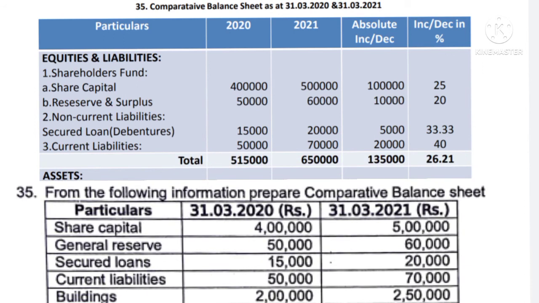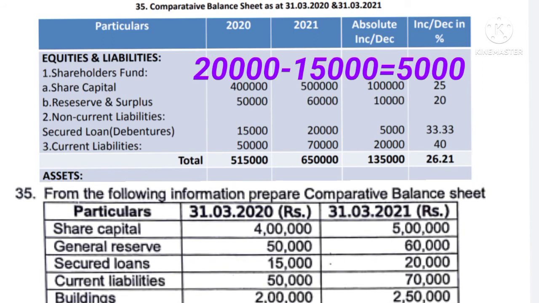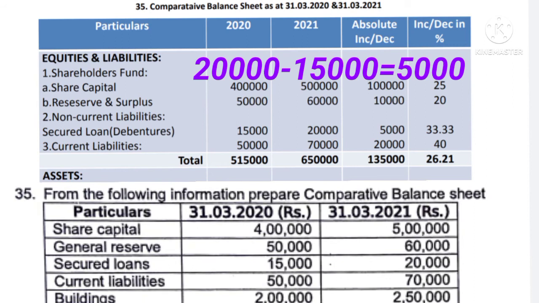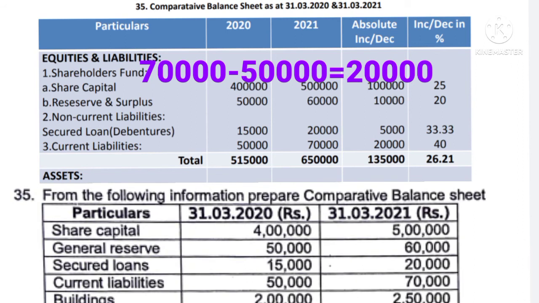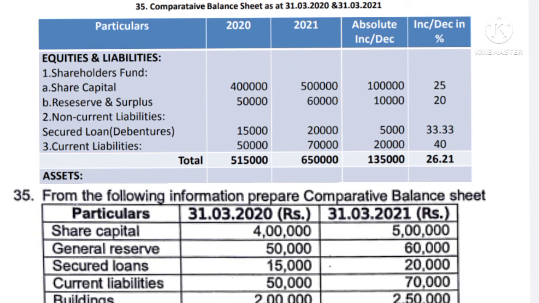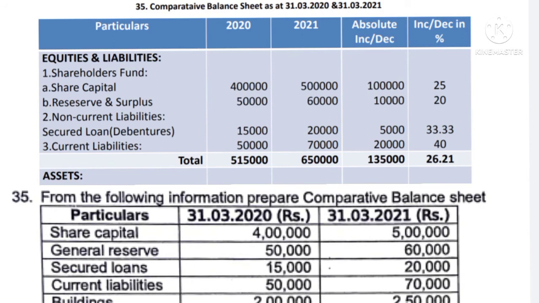Then non-current liabilities are given, which means secured loans. Non-current liabilities were rupees 15,000 in 2020. Now it is 20,000, so there is an increase of 5,000. Then current liabilities were 50,000 and now it is 70,000, an increase of 20,000. Total for 2020 comes to 5,15,000. For 2021 it comes to 6,50,000, and absolute increase comes to 1,35,000. Percentage we shall calculate afterwards.